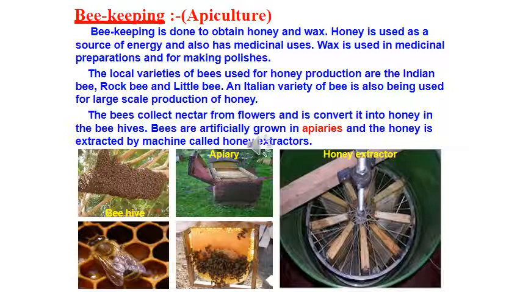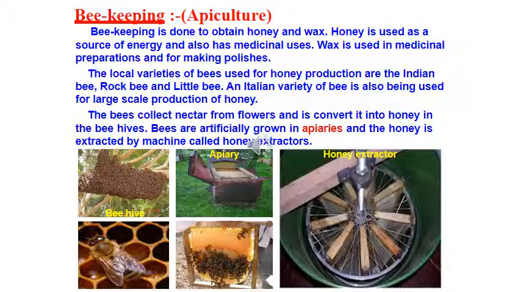Now here, if you see, there are scientific names mentioned in your textbook. Please children, you are supposed to learn them. Apis floreae, Apis dorsata, Apis cerana indica, these all are the Indian bees. If I talk about Apis mellifera, it is the Italian bee.